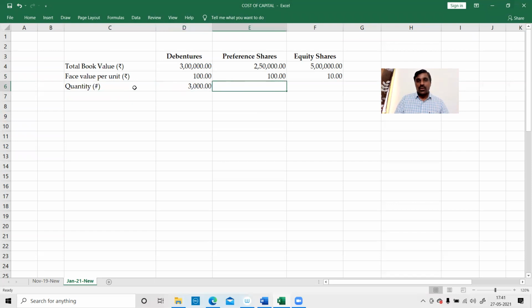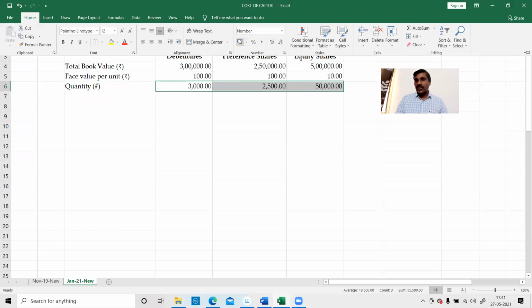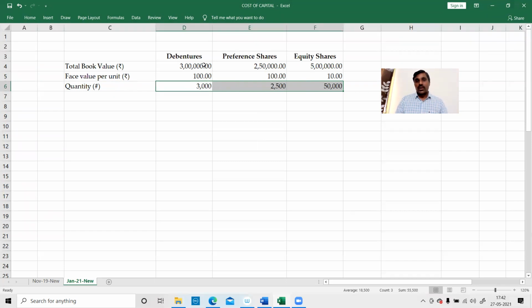3,000, 2,500 and 50,000. The number of debentures or number of shares cannot be fractions. Therefore, decimals should be removed. Here 2 decimals have been taken. This is the number of debentures, the number of preference shares, the number of equity shares. Those should never have decimals. It's basic common sense. Don't miss that. Shares will never have fractions, so don't put these 2 zeros. This is the quantity.